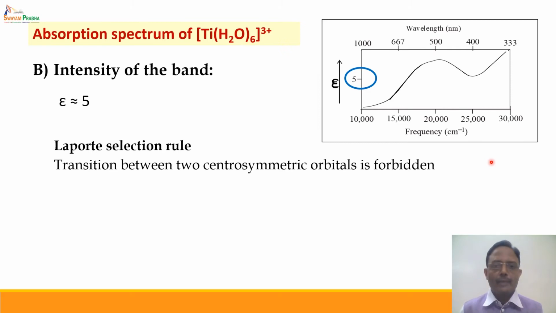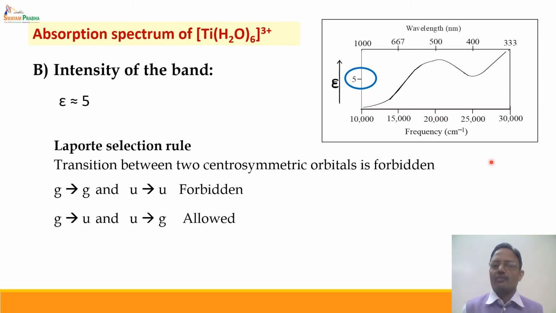But for the time being, we can keep in our mind that the intensity is very low because the transition is spectroscopically forbidden, and according to Laporte selection rule, G to G and U to U, that is centrosymmetric to centrosymmetric or anti-centrosymmetric to anti-centrosymmetric, are forbidden transitions, while centrosymmetric set of orbitals to anti-centrosymmetric set of orbitals is an allowed transition.